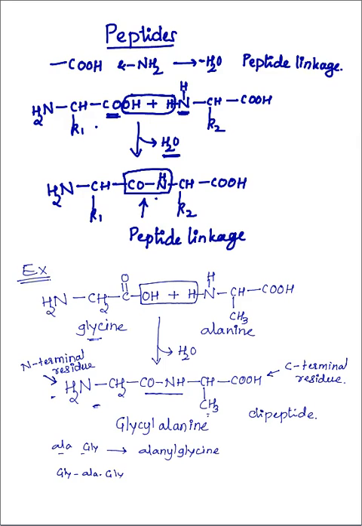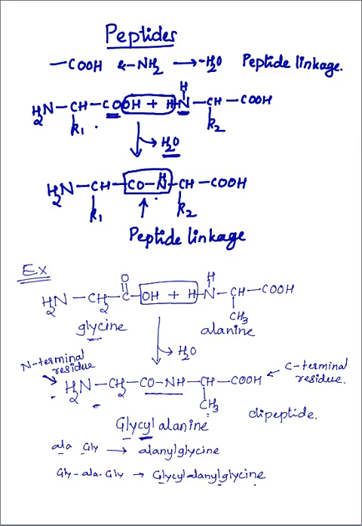Here the name given is glycylalanylglycine. The first three letters and then yl are taken. So first the N-terminal residue name is taken, then we go on writing the next residues up to the C-terminal residue.